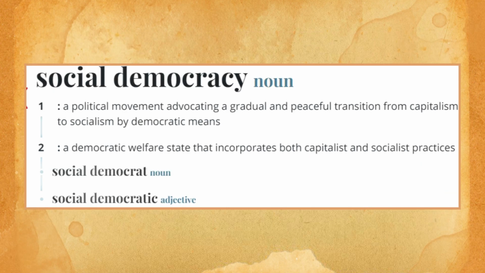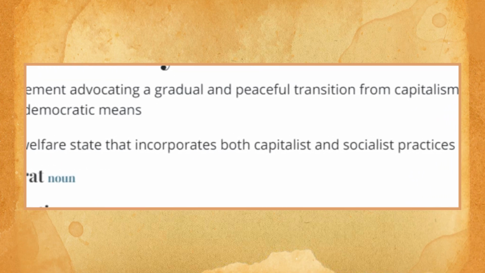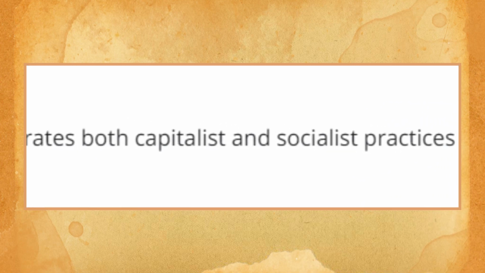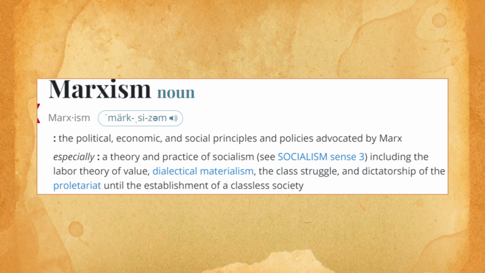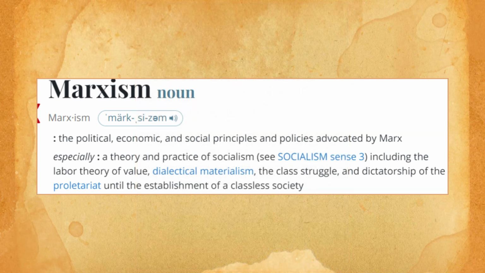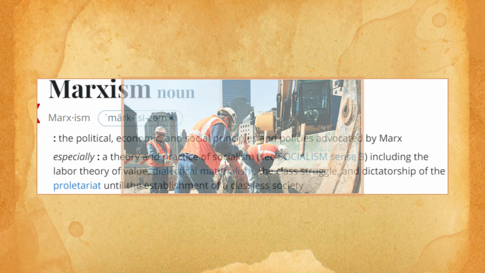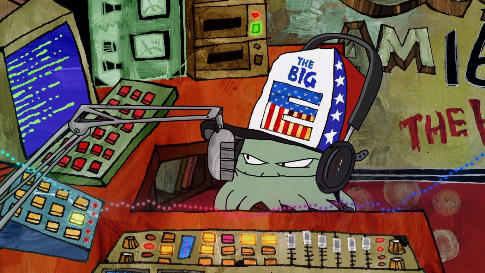Social democracy: a political movement advocating a gradual and peaceful transition from capitalism to socialism by democratic means. A democratic welfare state that incorporates both capitalist and socialist practices. Marxism: the political, economic, and social principles and policies advocated by Karl Marx. A theory and practice of socialism, including the labor theory of value, dialectical materialism, the class struggle, and dictatorship of the proletariat, the working class, until the establishment of a classless society. Taking my tax dollars and redistributing it into your pocket.